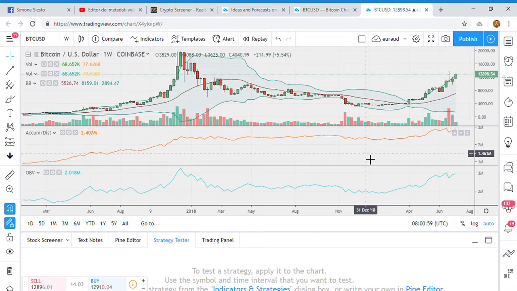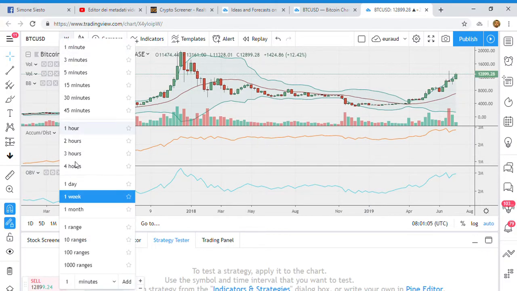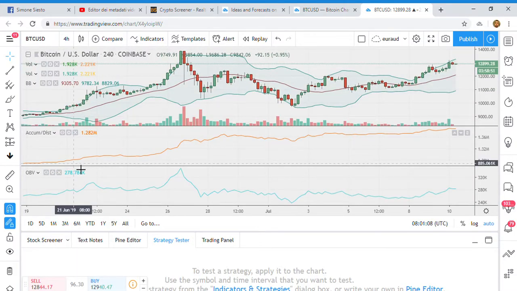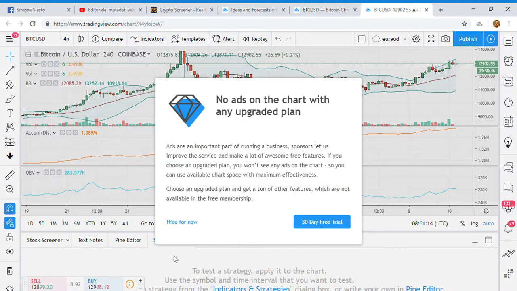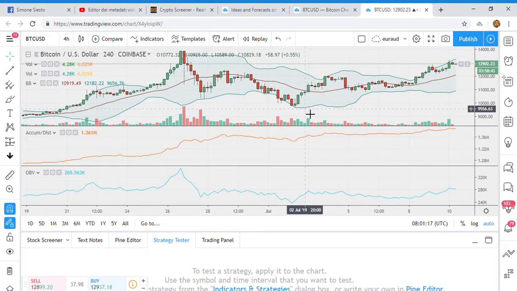Actually, I was predicting a much deeper retracement. Let's go back to the 4-hour chart to conclude my analysis. I was expecting a retest of the 4,000 US dollar area, while it didn't happen. Now this is the situation. Bitcoin is quite bullish, very bullish. We just need to wait until the next test of 14,000 US dollar. From 14,000 to 19,000 US dollar, we have 5,000 US dollar of difference. So that will be a great gain, and it will happen in absolutely a few days.